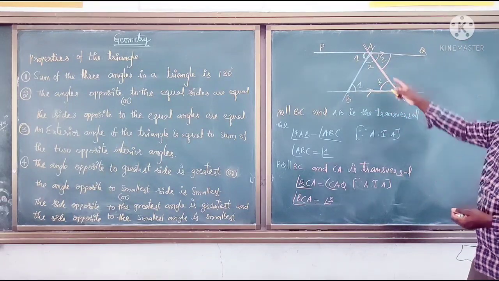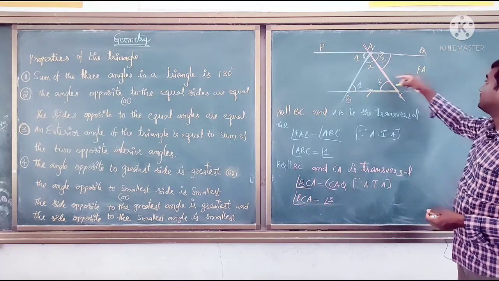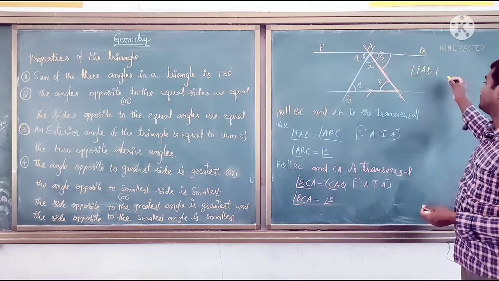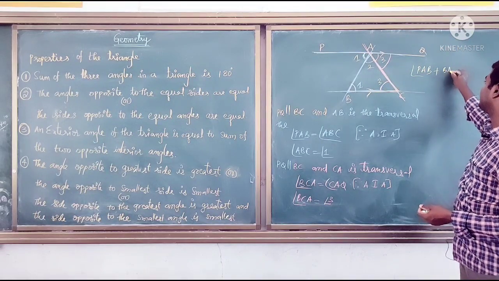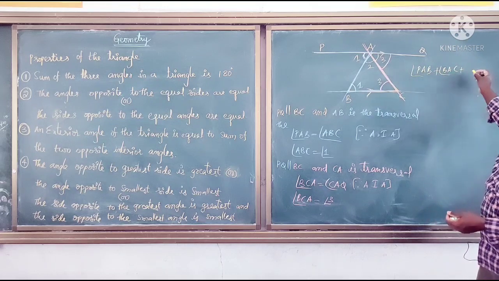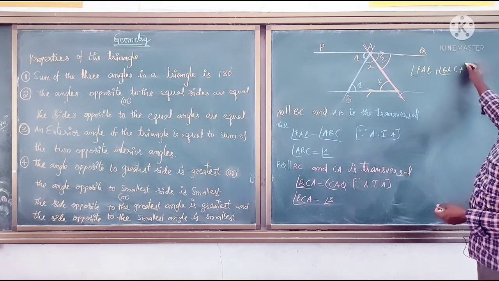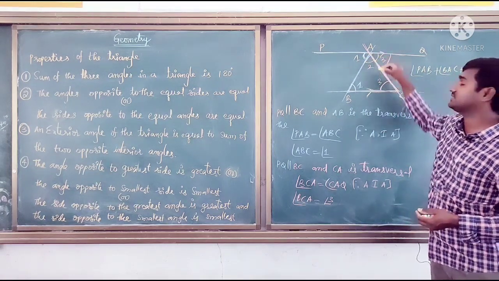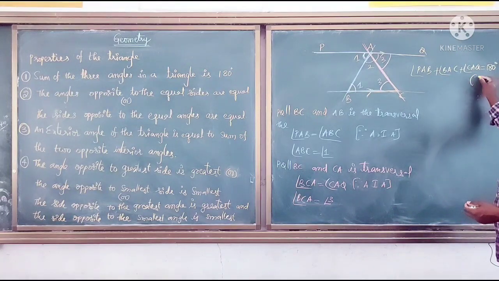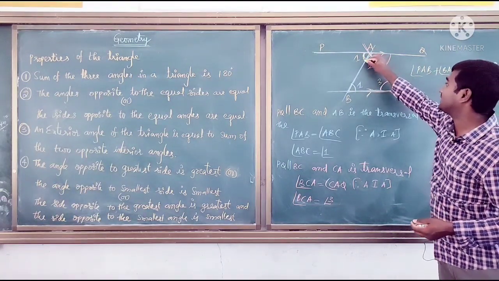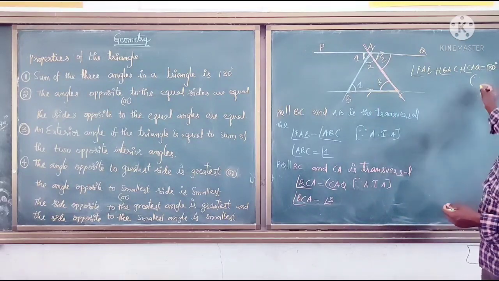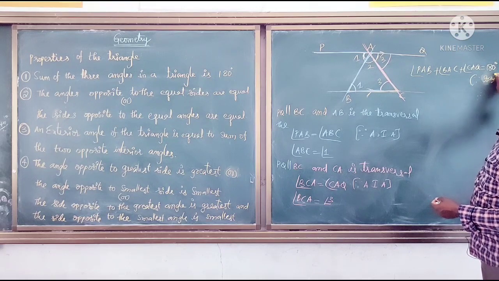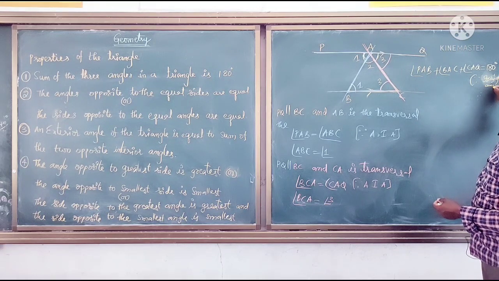From the figure we can write angle PAB plus angle BAC plus angle CAQ equal to 180 degrees, because these three angles together form a straight angle. The sum of these three angles equals how many degrees? 180 degrees. What is the reason? Those are measured straight angles.